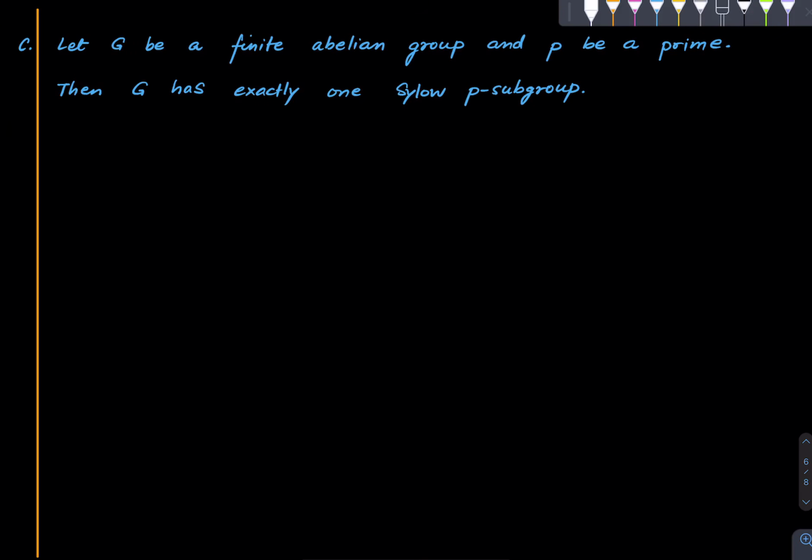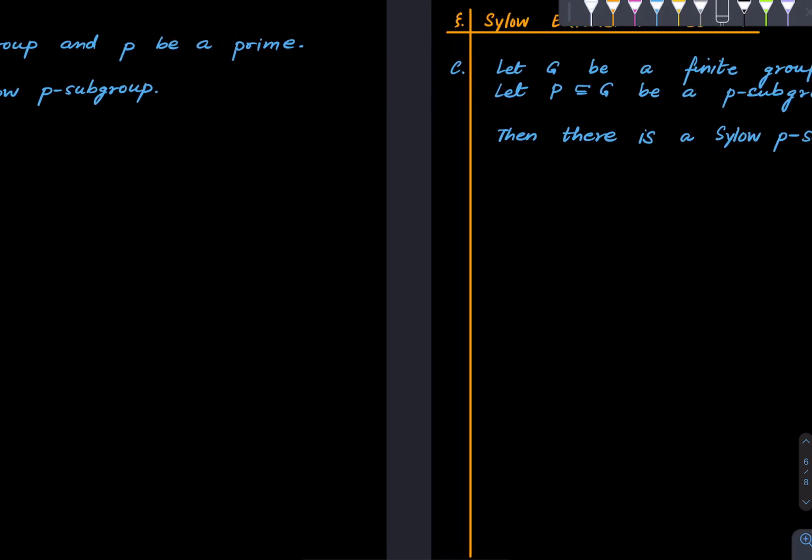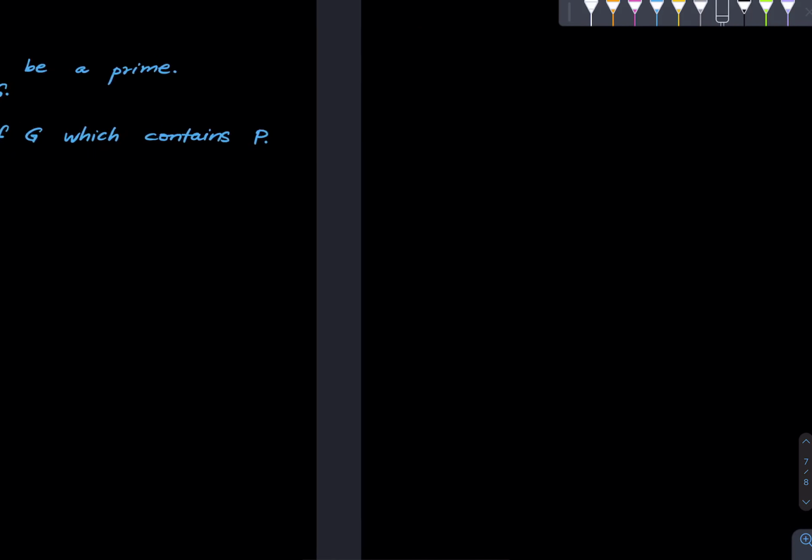Okay, so one last piece. If G is a finite abelian group and P is a prime, then G has exactly one Sylow P subgroup. This is immediately from the fact that any two Sylow P subgroups are conjugate. So if you had two different Sylow P subgroups P and Q, then P would be equal to xQx inverse for some x. But since the group is abelian, this is equal to Q. So if you pick two Sylow subgroups P and Q, you end up showing that P is equal to Q and you're done. So there's no point writing all that down.